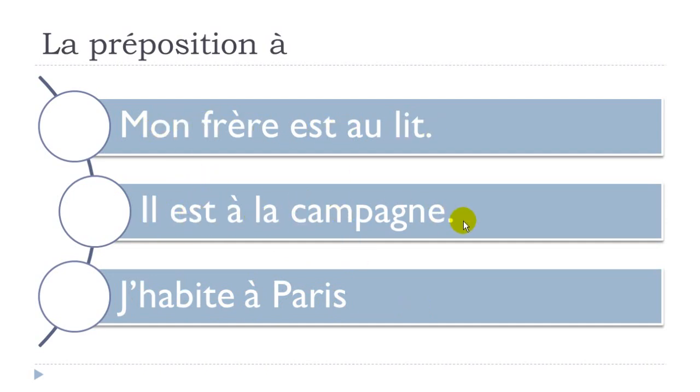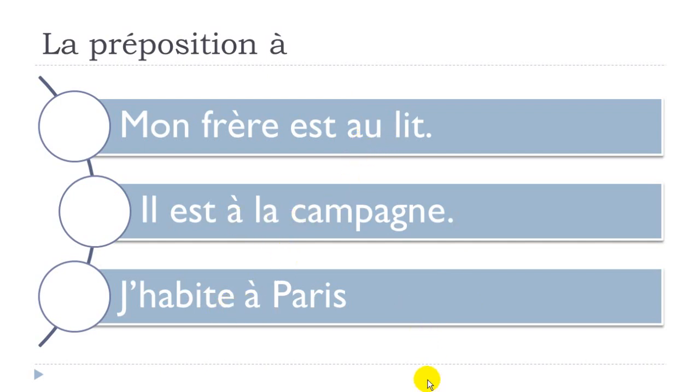Il est à la campagne. J'habite à Paris. If you want to translate this in concept in English, it should be à with, as we saw, the combination with the articles if needed, and the modification: au lit, à la campagne, à Paris.